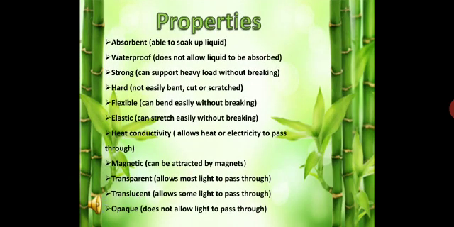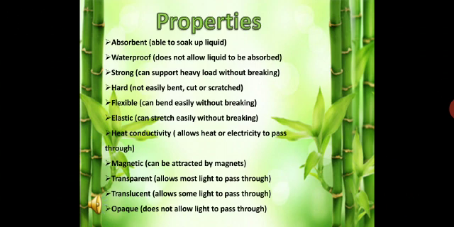Now let's see about some properties of materials. Absorbent material is able to soak up liquid. Example: cotton towel. A material which does not allow liquid to be absorbed is called waterproof. Example: raincoat. A material that is strong can support heavy loads. Example: nylon string. A material that is hard can withstand scratches. Example: metal. Flexible materials can bend easily without breaking. Example: slipper made of rubber.